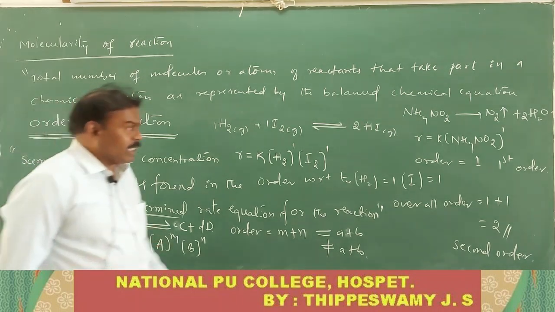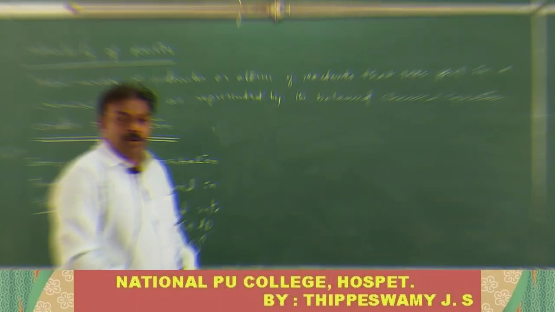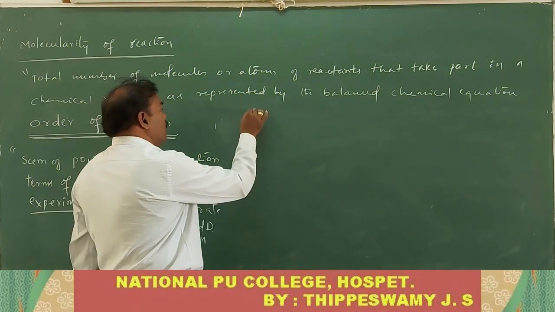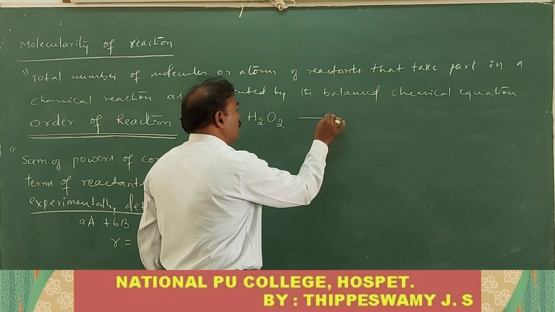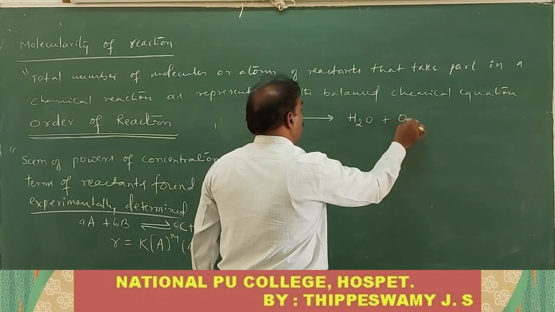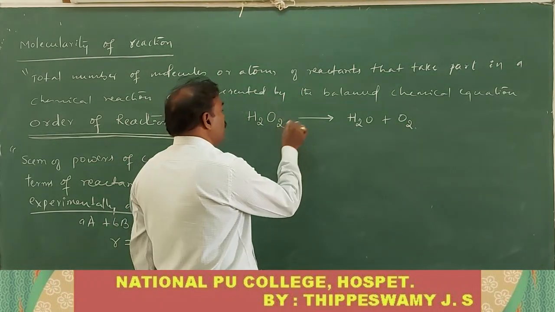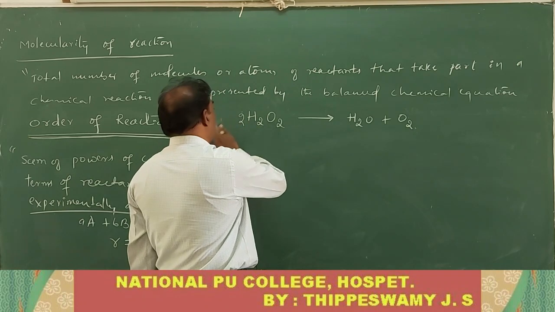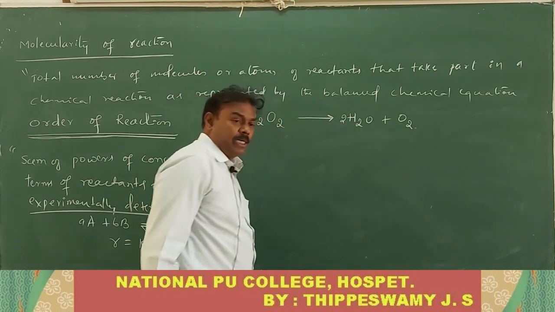Okay, I give one more example regarding the order of the reaction. You know that H2O2 on decomposition gives rise to H2O plus O2. Can you balance the equation? On balancing this, we get 2 moles of H2O2 giving 2 moles of H2O and 1 mole of O2.